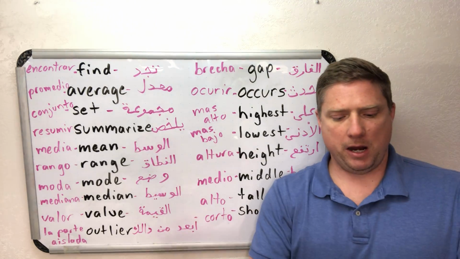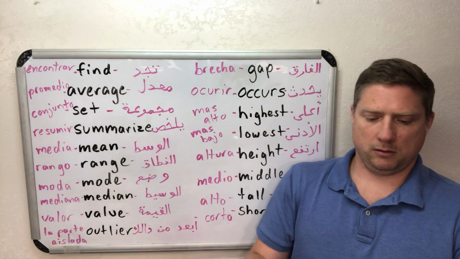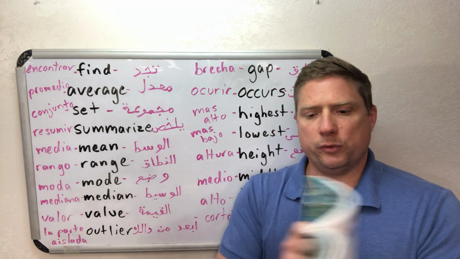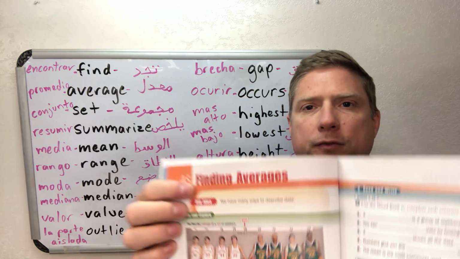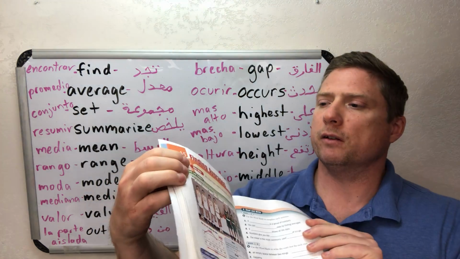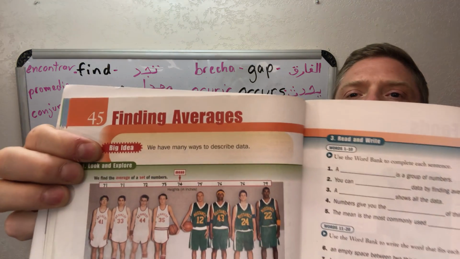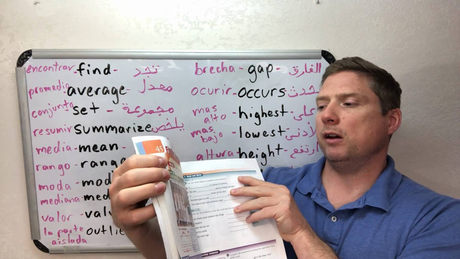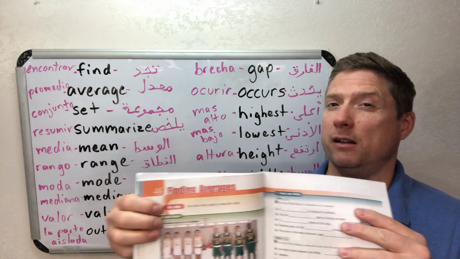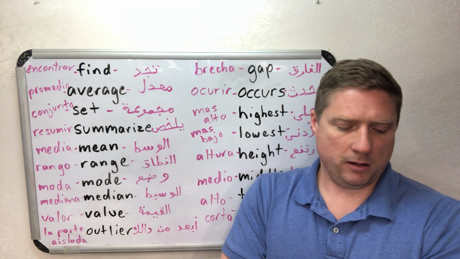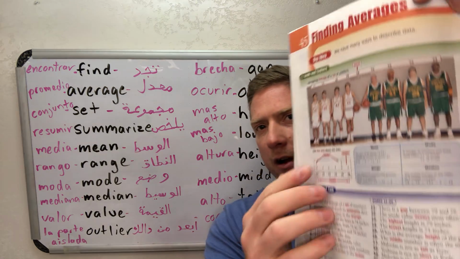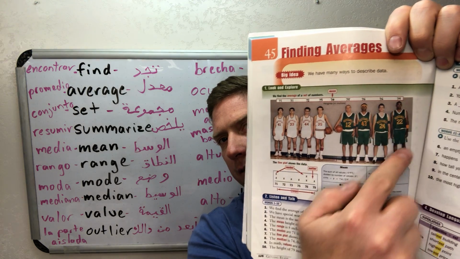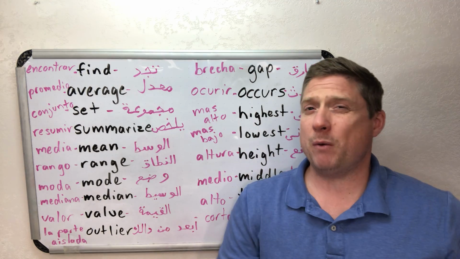Let's read together on page 128. Here we go. First, we look at our title here, right? Our title of our page is Finding Averages. The big idea is we have many ways to describe data. Many ways. Data, remember? Okay. So we have a picture of the basketball players, and we see all their heights above their heads. And I think we want to find the average.